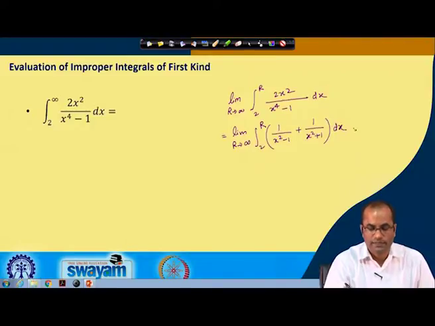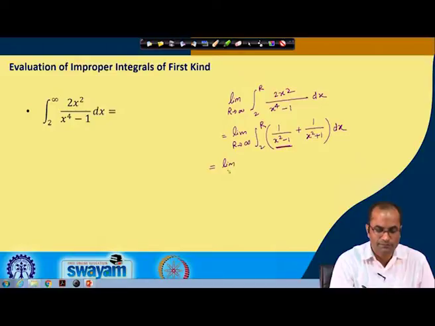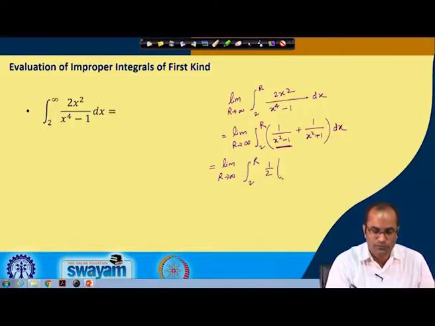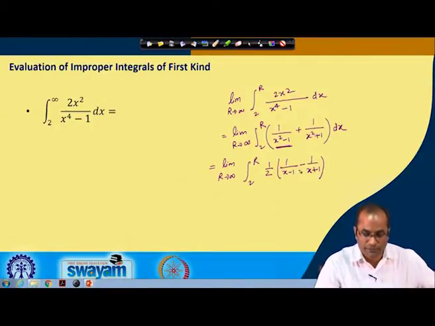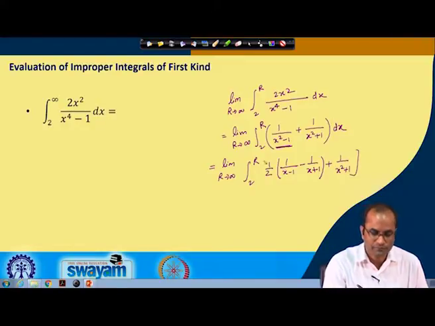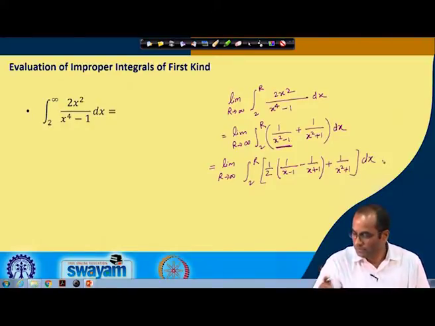Then again we do partial fractions: the limit as r tends to infinity, the integral from 2 to r of one half times 1 over x minus 1 minus 1 over x plus 1, which is the partial fraction of 1 over x squared minus 1, plus 1 over x squared plus 1, all with dx.